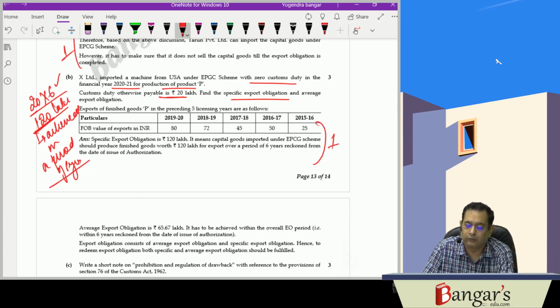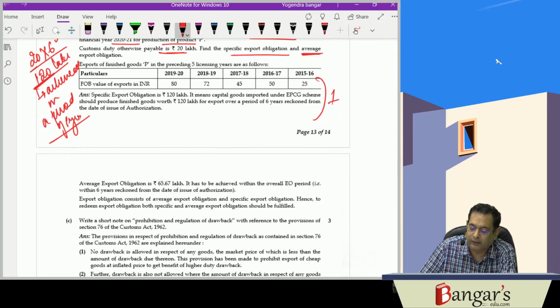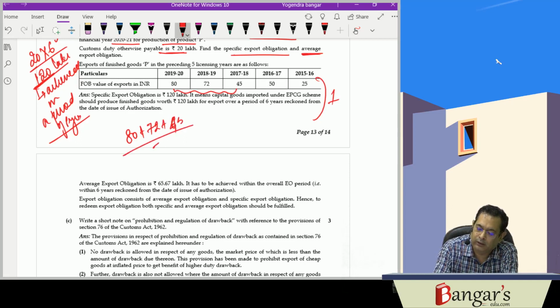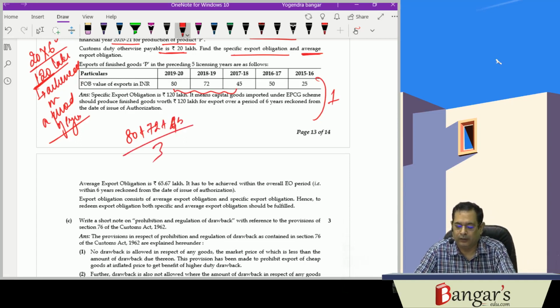Then they ask us what is the average export obligation? Average export obligation is whatever export obligation has been achieved within a period of the preceding 3 years, that is 80 plus 72 plus 45 divided by 3. This is the average export obligation.